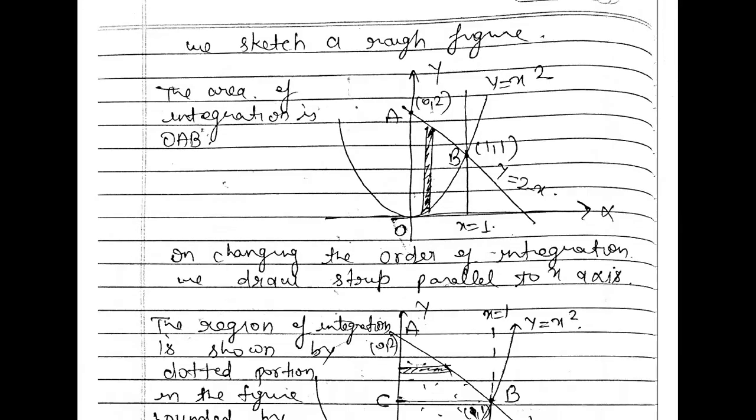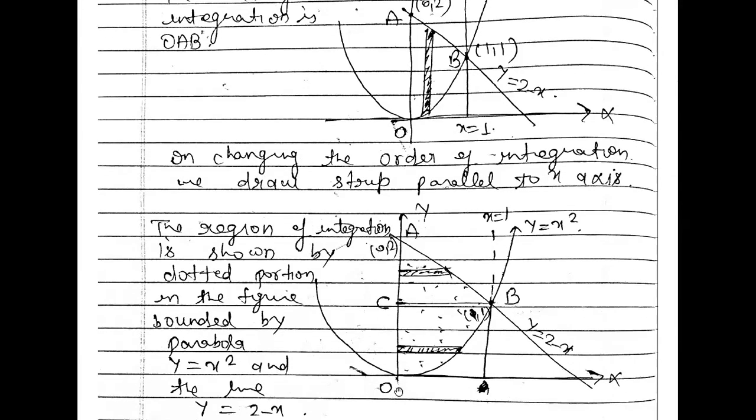Now the limit of y. At the origin the value of y is 0, and at the parabola the value of y is 1. That means y is moving vertically, from 0 to 1, where our region finishes. So the limit of y will be 0 to 1.